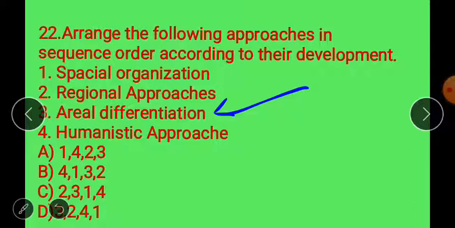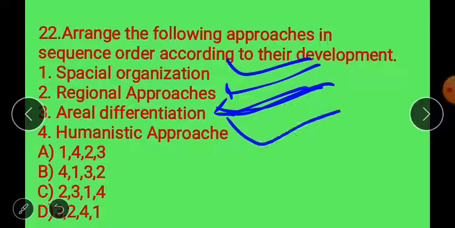First regional approach, then areal differentiation, then spatial organization, then humanistic approach. So option C will be correct.